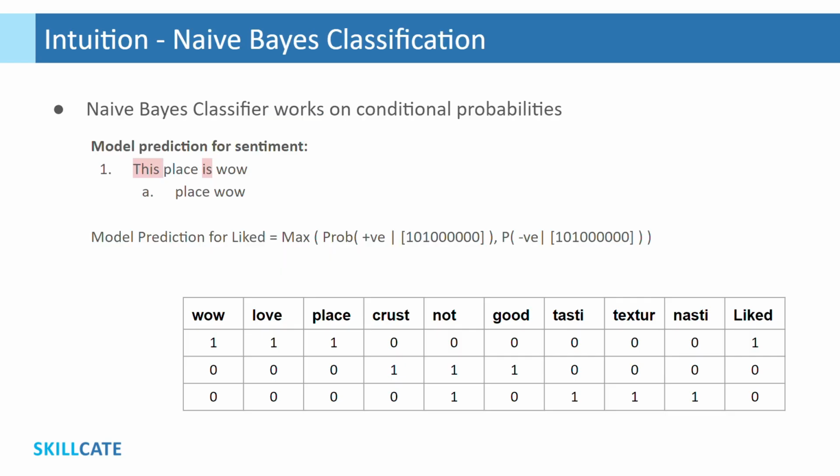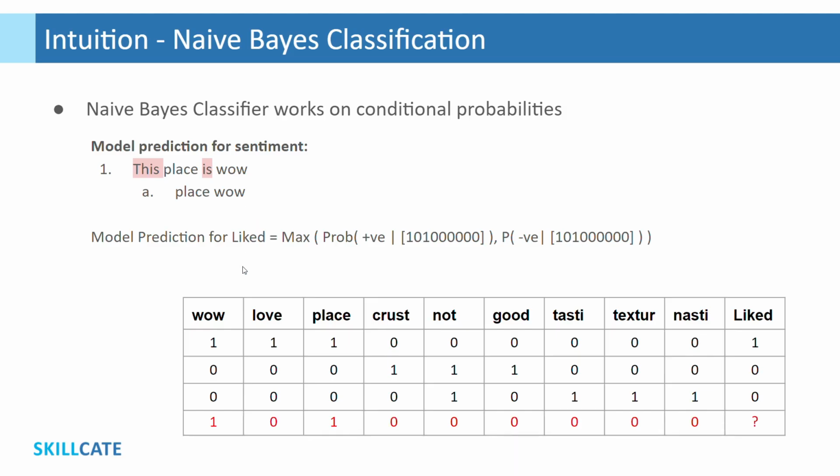We would use naive Bayes classifier for our sentiment analysis model. Let me give you a quick intuition on how naive Bayes classifier works. Here I'm using the same bag of words representation we prepared in the previous section. Assume we get a new customer review saying "this place is wow", and we have to predict sentiment for this review. As you know by now, post data cleaning, this review should look like this, having two tokens, place and wow.